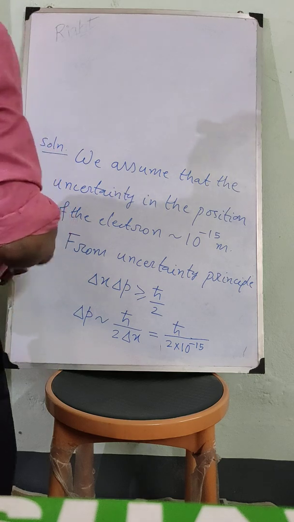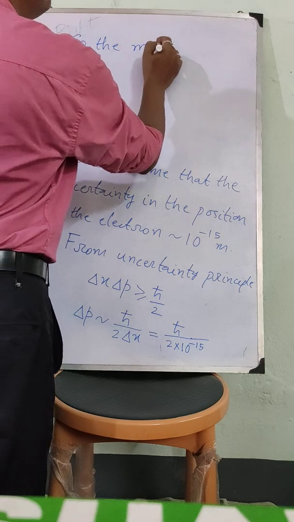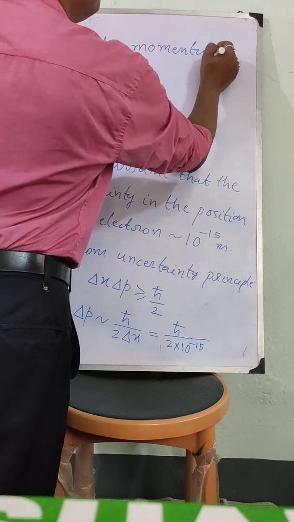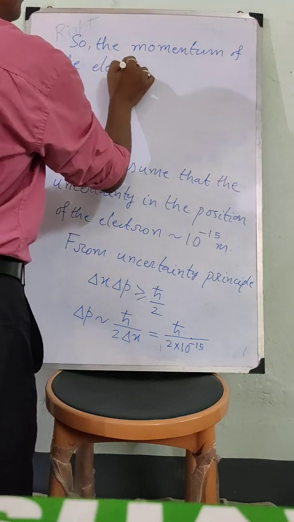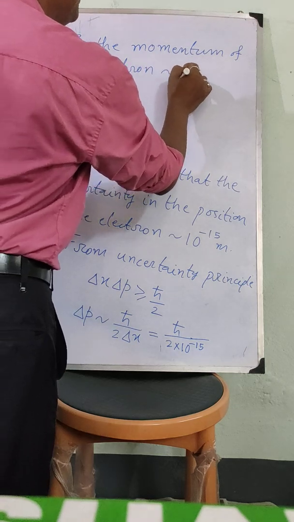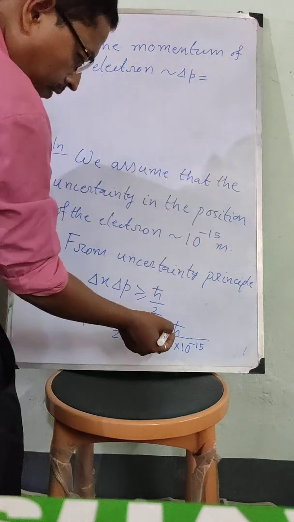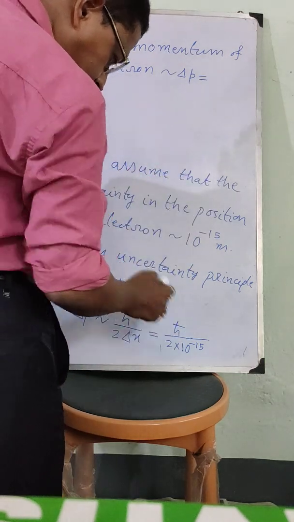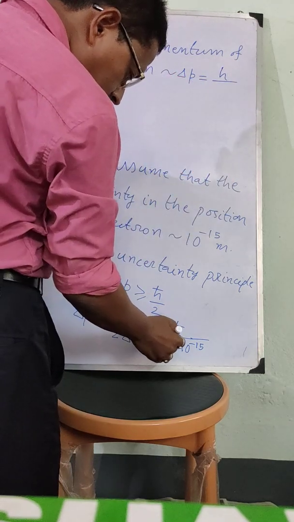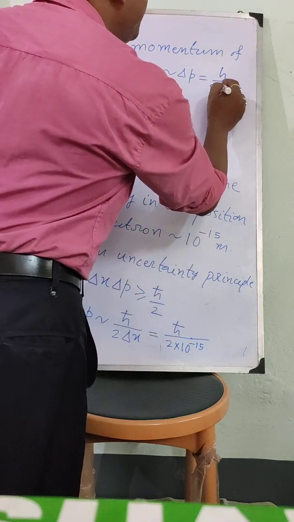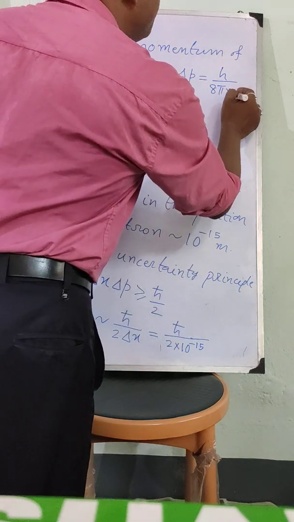So the momentum of the electron is of the order of delta p, that is equal to, now h cross is h by 4 pi, so h by 8 pi into 10 to the power minus 15 meter.